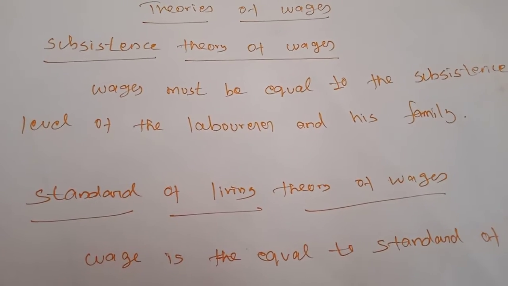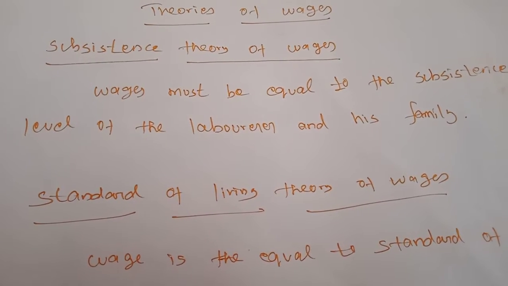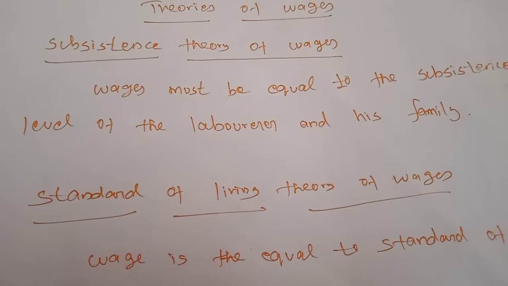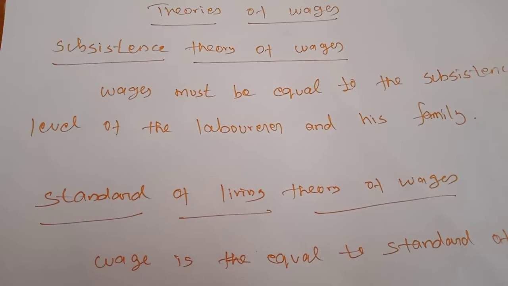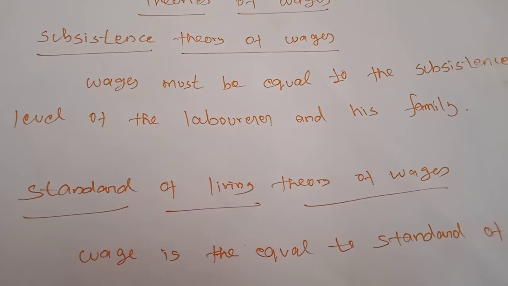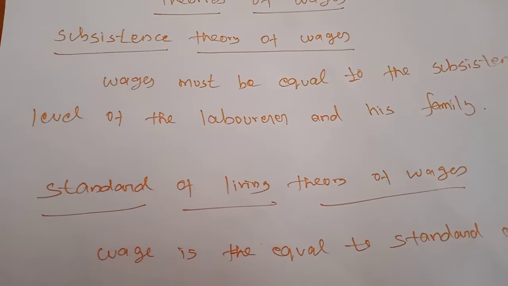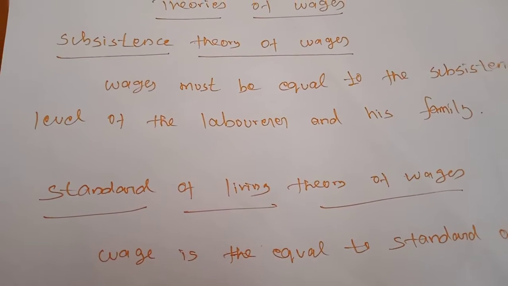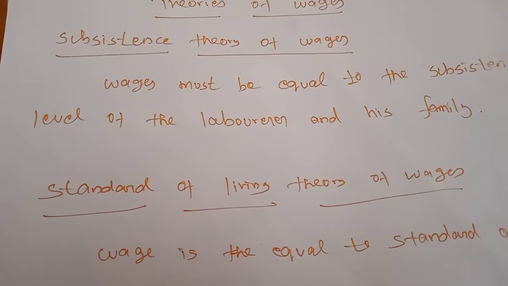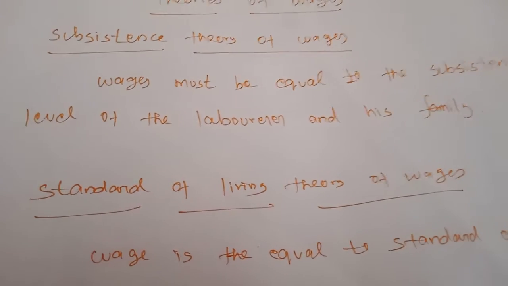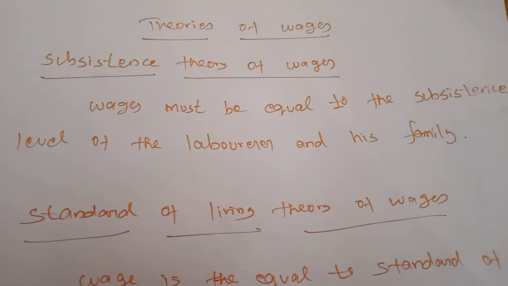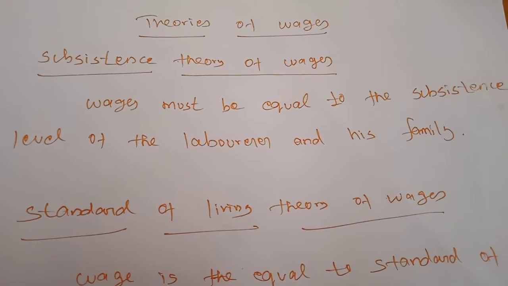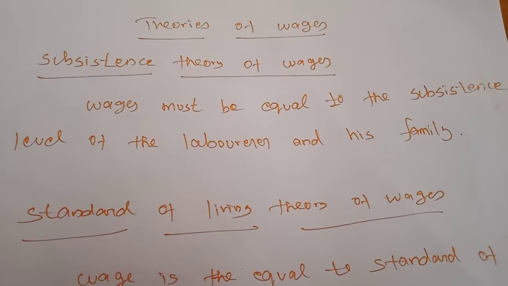So if the population is increased, the labor supply increases and wages decrease. If the population is reduced, the wage rate will increase. So this theory holds that the wages of workers would not be above or below the subsistence level of the laborer and his family. In this theory, many criticisms are found.